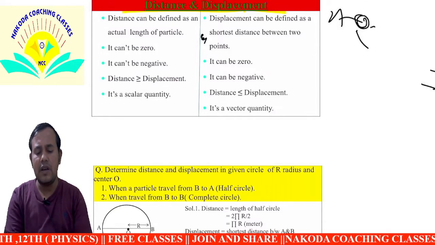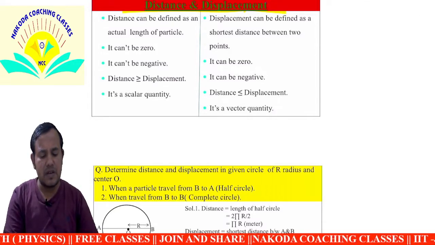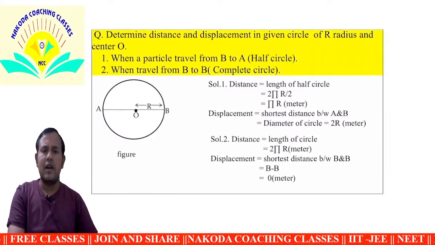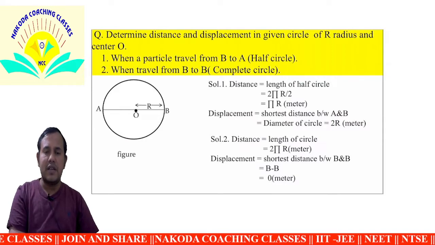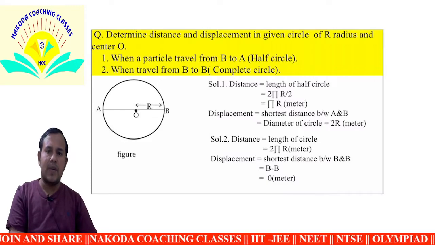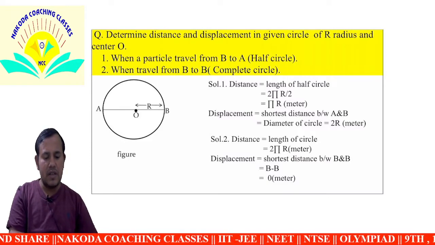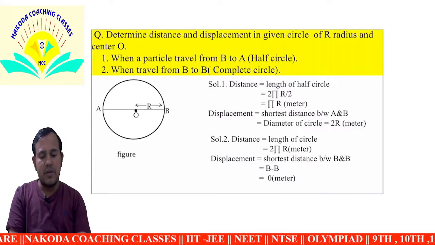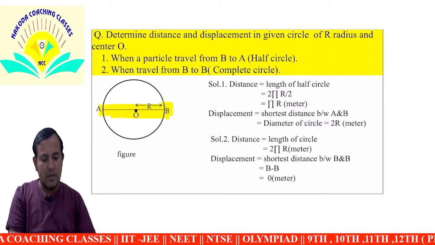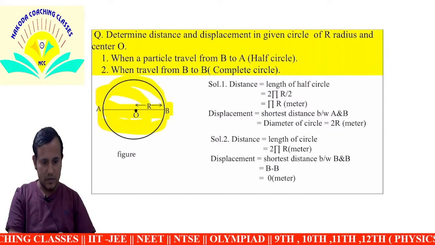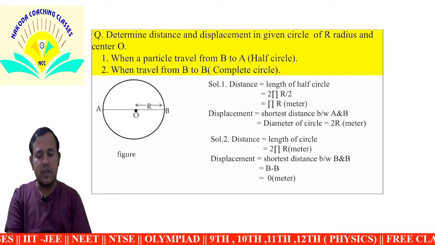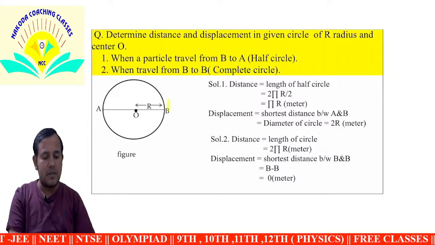Determine the displacement and distance for a circle of radius r and center O. When a particle travels from B to A, it travels a half circle, and from B back to B is the complete circle. First we find out for the half circle B to A.